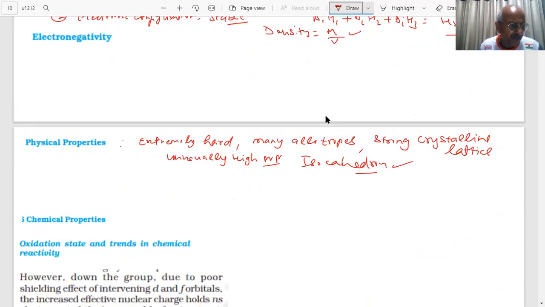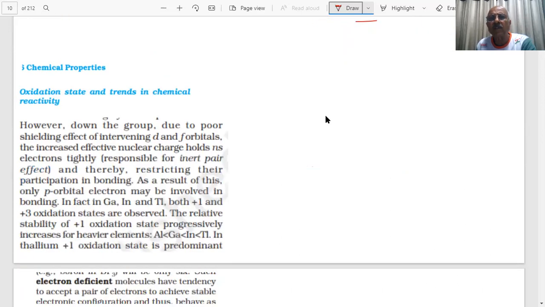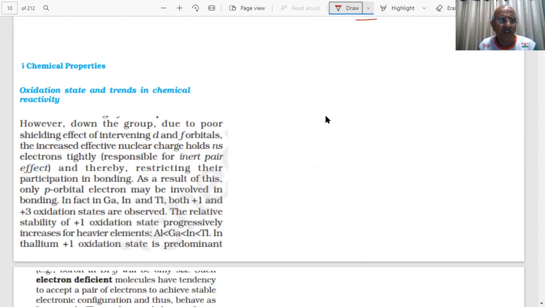So students, the general electronic configuration, ionization enthalpy, electronegativity, melting points, boiling points, and exceptional behavior, and certain physical properties of p block elements, especially the boron family, have been discussed with some important points and questions. We will continue more about this next time, about their chemical properties and oxidation states, etc.